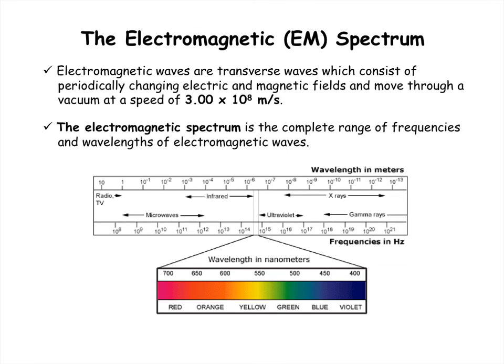If you increase your frequency, you wind up getting into the microwave range. Beyond that, you get into infrared, which we as humans detect as heat. And then you get into this really small range here, which is the visible light spectrum. This is a blown up view of the visible light spectrum. So you'll see all the colors of the rainbow here, Roy G. Biv. This is the wavelength in nanometers, anywhere from 400 to 700 nanometers. And it's about 1% of the electromagnetic spectrum. This is what our eyes are tuned to. It's pretty amazing how this is what we can see out of the entire spectrum, and it's good enough for survival.